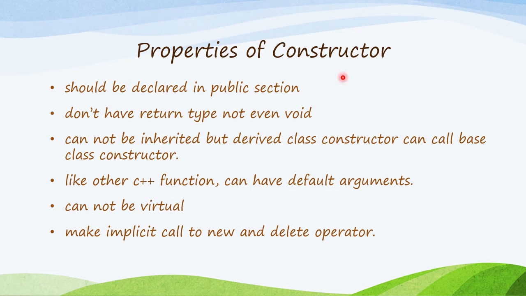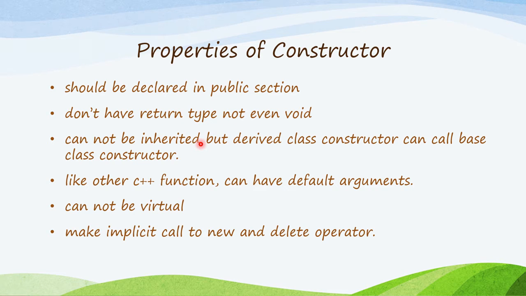Let's see the properties of a constructor first. It should be declared in the public section. A constructor cannot be made private. If we make the constructor private, the object of the class can never be created, so it should always be in the public section. A constructor does not have a return type, not even void. Why? Because a constructor creates an object of the class. So what will it return? It will return that object only. So there is no need to write any explicit return type for a constructor.